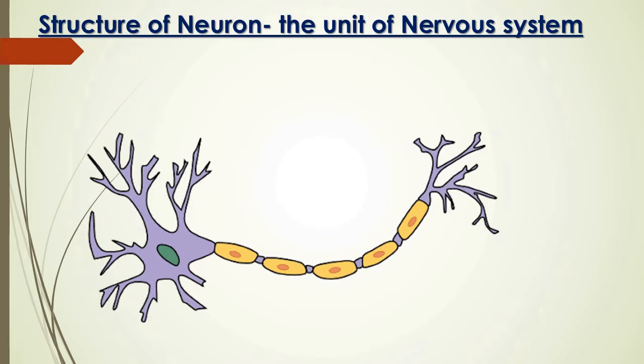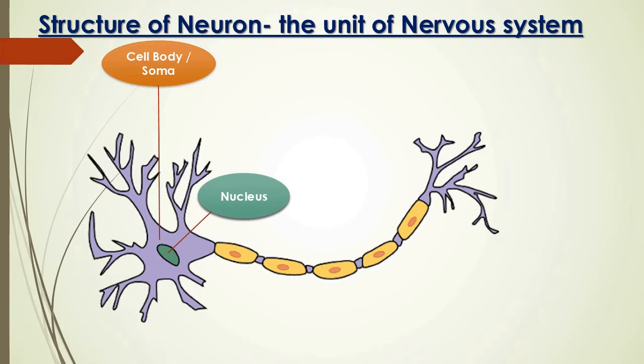As you can see, this is the structure of a neuron. Here, this one is the cell body or soma, and this is the nucleus, which will control the activity of the neuron. Otherwise it's normal, as in an animal cell, but it has two main processes: the short process, dendron, in plural dendrites, and the long process, axon.